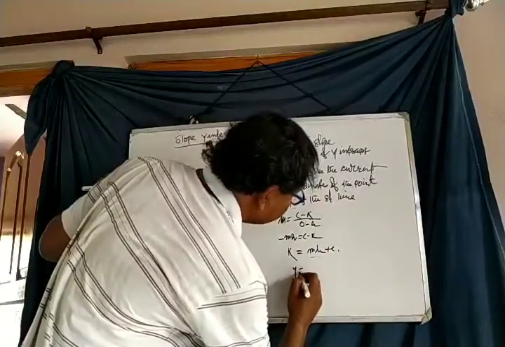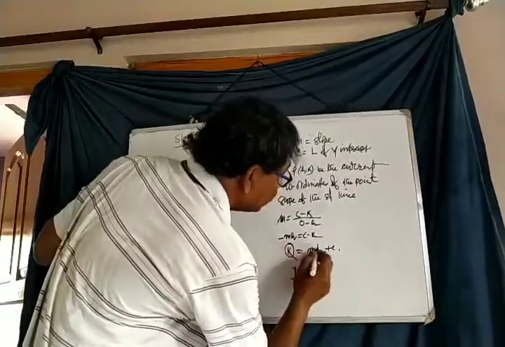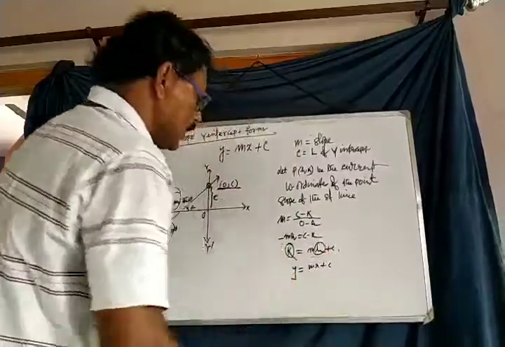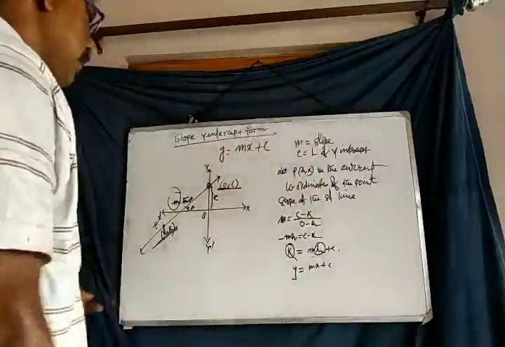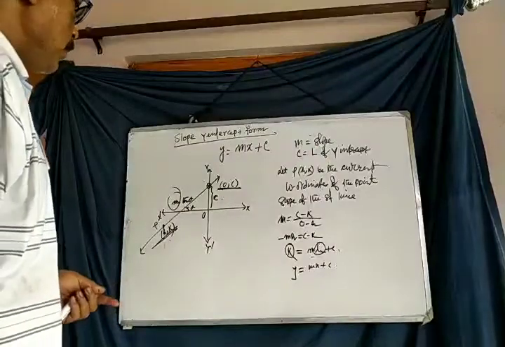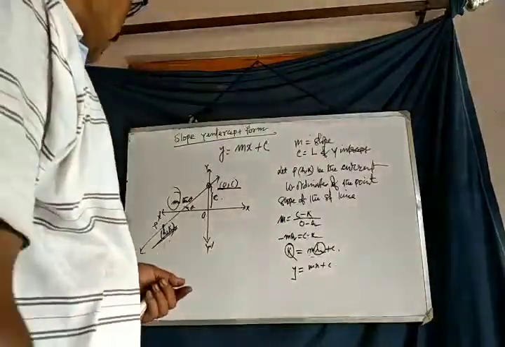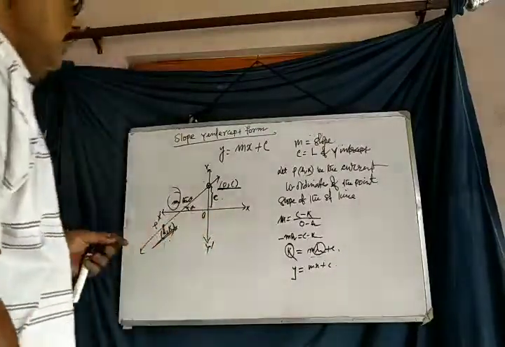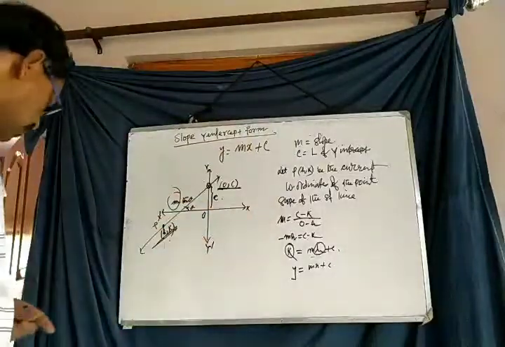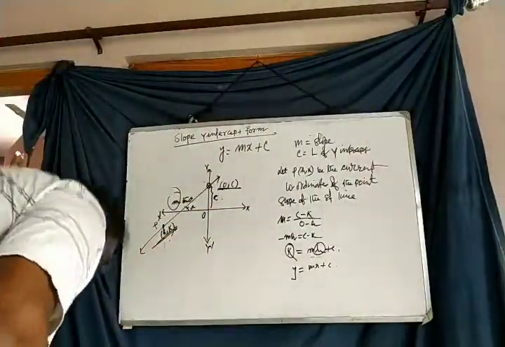Replace k by y and h by x. Therefore, the equation of the straight line is y equals mx plus c. When the length of the y-intercept is c and the slope is m, the equation of the straight line is y equals mx plus c.